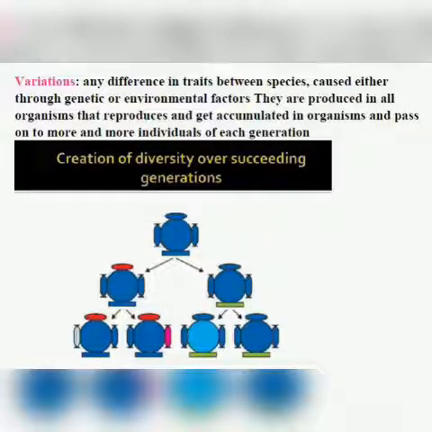Variation is the occurrence of differences among individuals of the species. For example, different people have different heights, different shapes of nose, and skin color. So these all are variations, the changes. I hope it is clear to everyone.